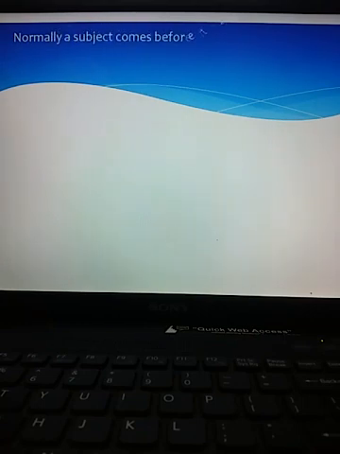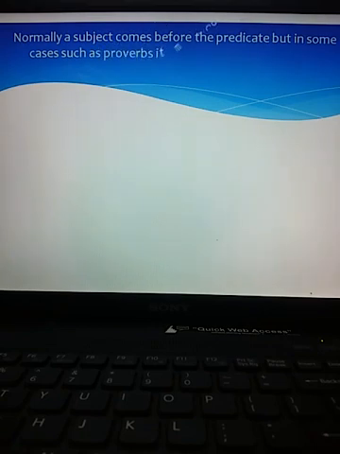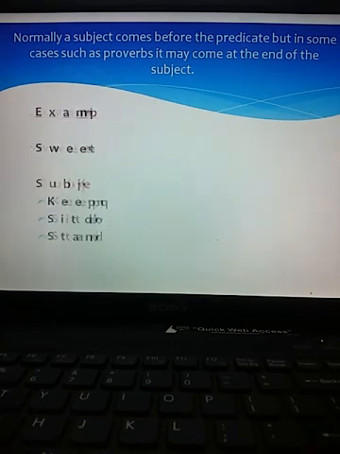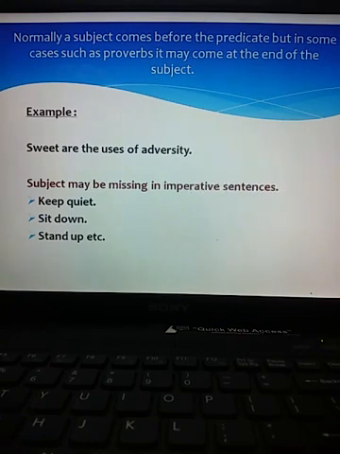Normally, a subject comes before the predicate, but in some cases, such as proverbs, it may come at the end of the sentence. Look at the example: sweet are the uses of adversity.